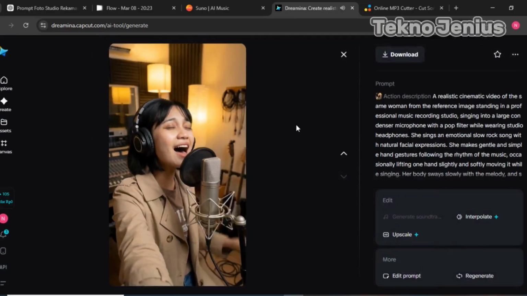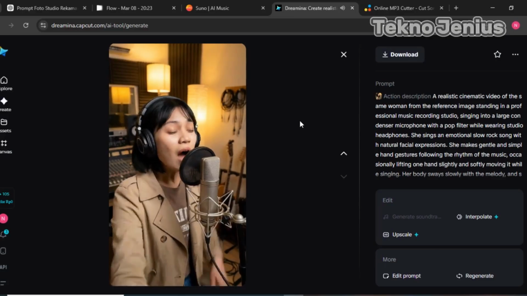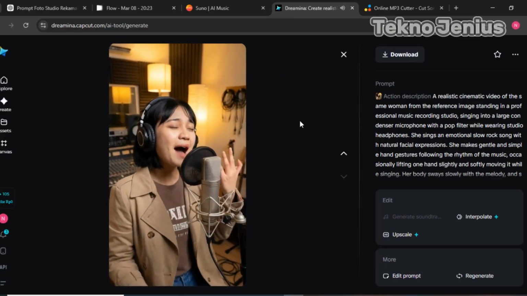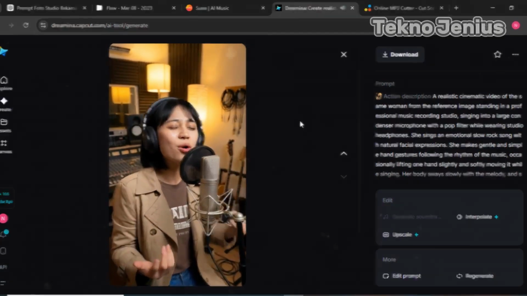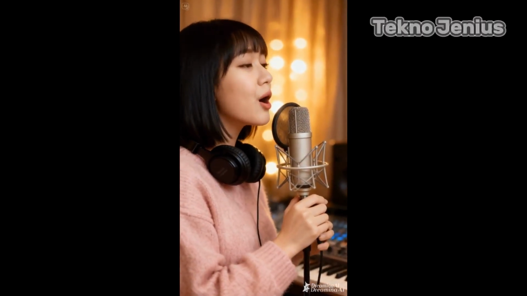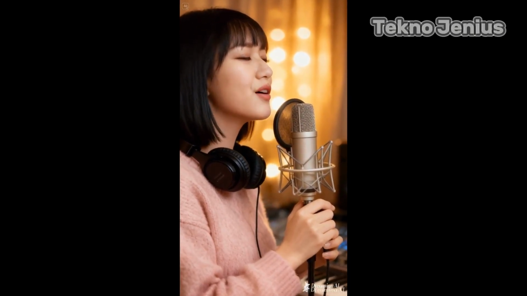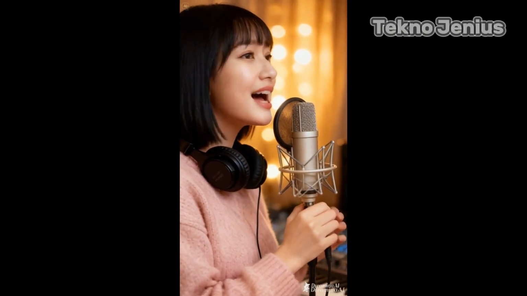Kau tetap di hatiku, meski dunia menjauh. Ku bukan siapa-siapa untukmu, ku cintaimu, tak berhenti bahwa.